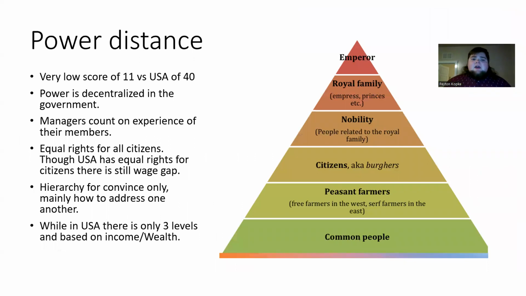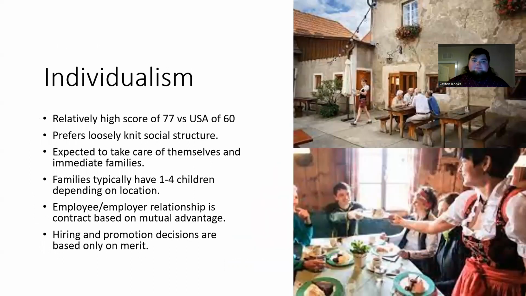Power distance. They actually scored relatively low with 11, and the US scored 40. Power is decentralized in the government. Managers count on the experience of their members. Equal rights for all citizens, though the US also has equal rights, there's still things such as the wage gap between men and women. There is a hierarchy, but only for convenience and mainly how to address one another properly. And while in the US there's only 3 levels, this is all based on income and wealth.